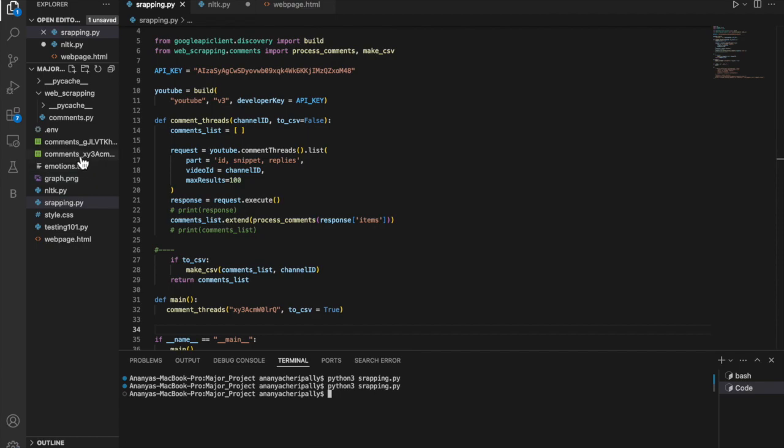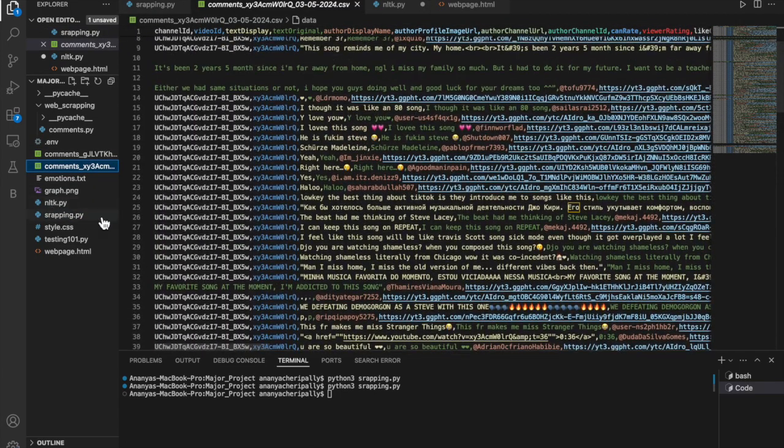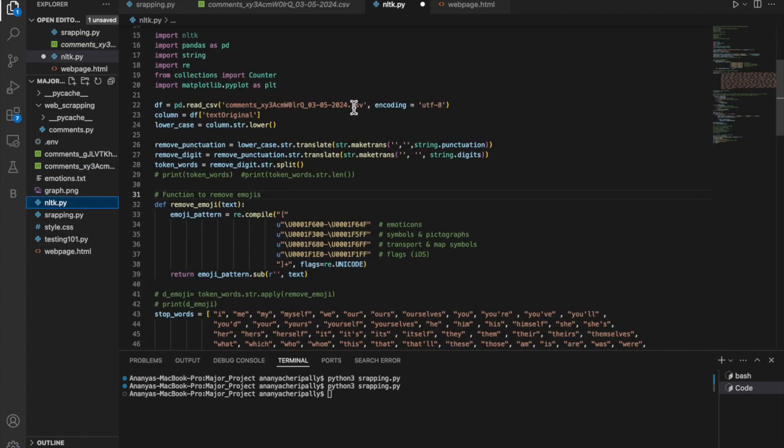that contains all the comments from that particular video that we are trying to perform sentiment analysis for. Once this CSV file is created, you copy that file and give it as an input to our code.